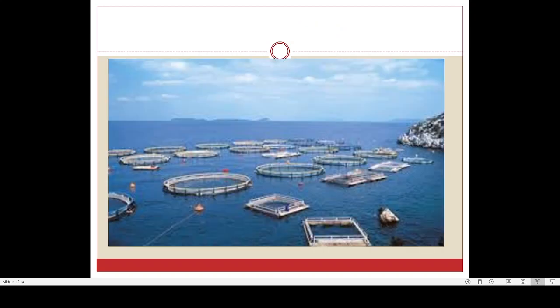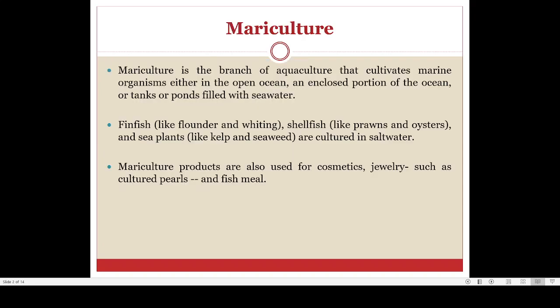So there is a very large ring-like structure. There will be net on all the sides, and fish will be put inside this enclosure, and they will be able to live within that. At the same time, they cannot escape because of the presence of the cage, but they will be able to get running seawater, and whatever nutrients are brought by the seawater can also be taken by the fishes living inside the cages. So that is the advantage of mariculture.